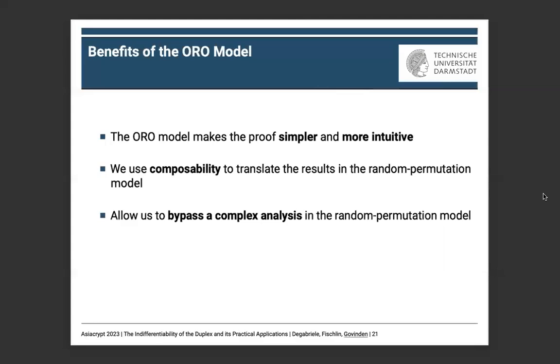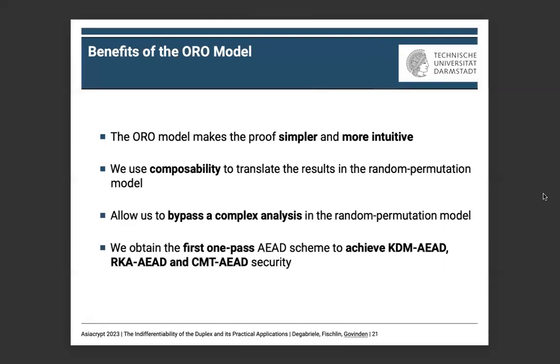By doing so, we bypass a complex, dedicated analysis of SpongeWrap in the random permutation model. And we obtain the first one-pass AEAD scheme to achieve KDM, RKA, and commitment security. Indeed, to our knowledge, all previous secure constructions for these notions require two or three passes over the data.